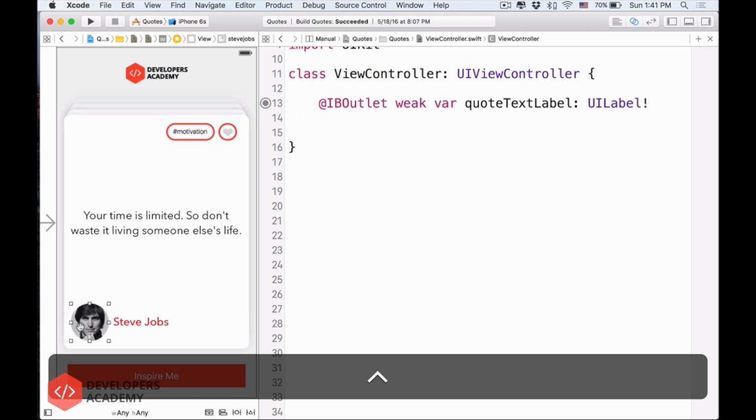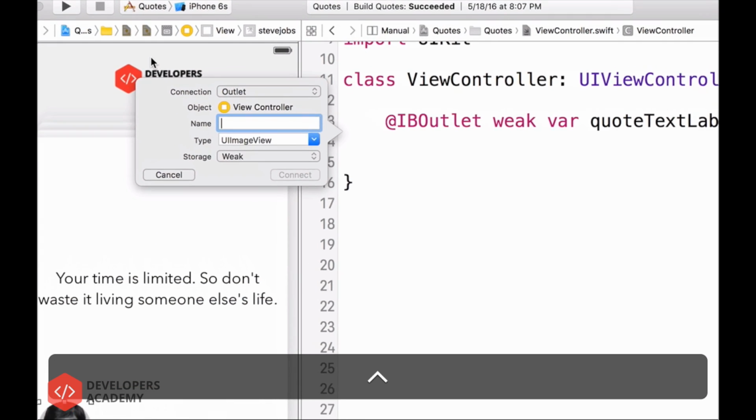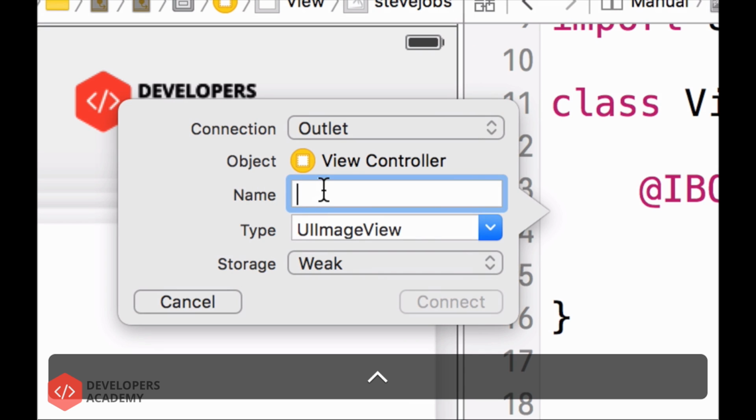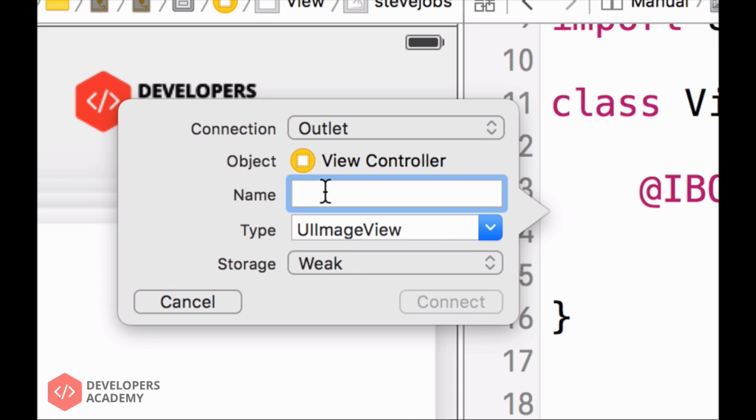Again, I will hold the control key, drag from the image to the line below here, and release it. Now, notice, we still have the connection as an outlet because we want to have a connection from the UI element to our code. But now, the type here is UIImageView.